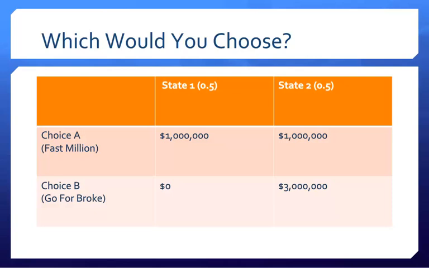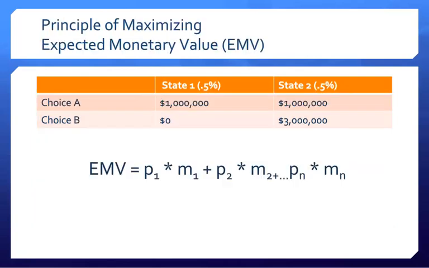Now that we have our decision matrix filled in, it's time to start using some of the prescribed calculations for solving this decision under risk. With the values in place, what can we do to make a judgment call on which option is best? One way to think about the problem is through maximizing the expected monetary value. The expected monetary value is the weighted average of probable payoffs for a given scenario. To calculate the expected monetary value, we need to calculate each choice separately by plugging the information from our decision matrix into the equation you see on this slide.